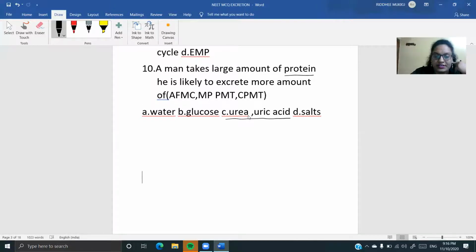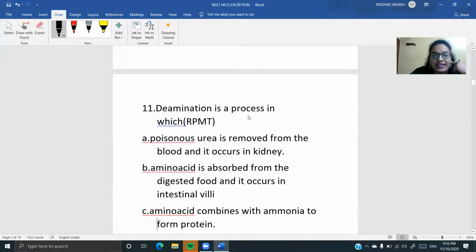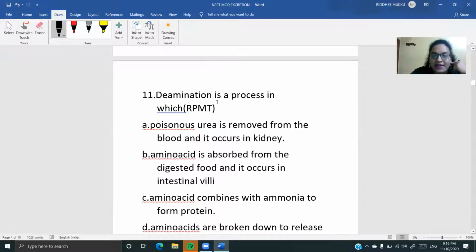Now next question, children. Deamination is a process in which what is happening? Poisonous urea is removed from the blood and it occurs in the kidney? Think about it. Amino acid is absorbed from the digested food and it occurs in the intestinal villi? That is in no way connected to our excretion process here.